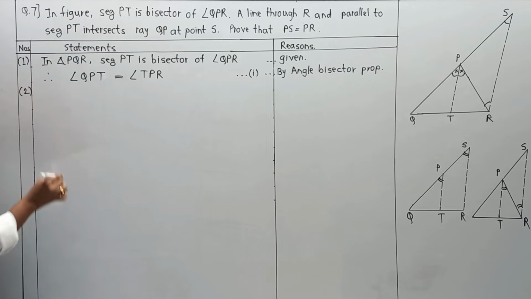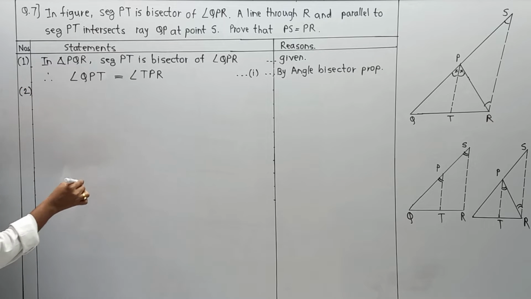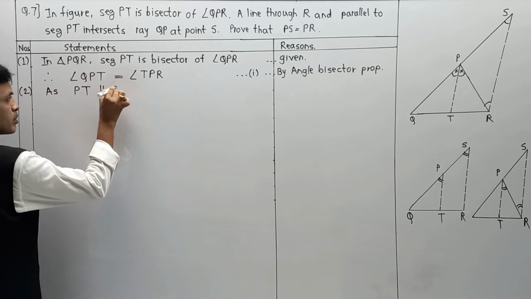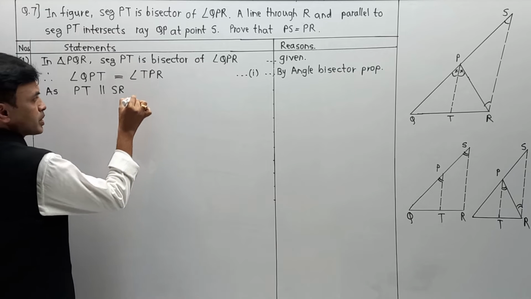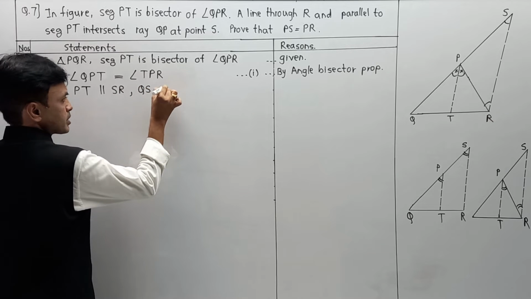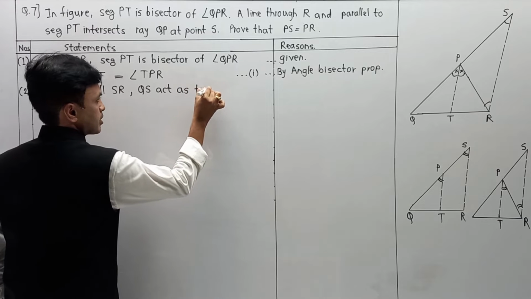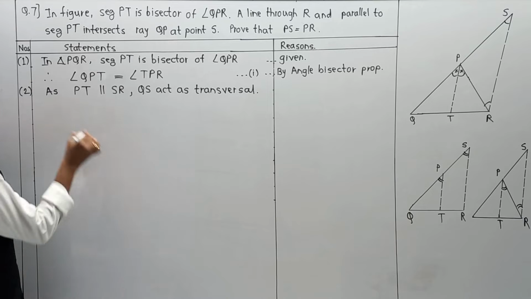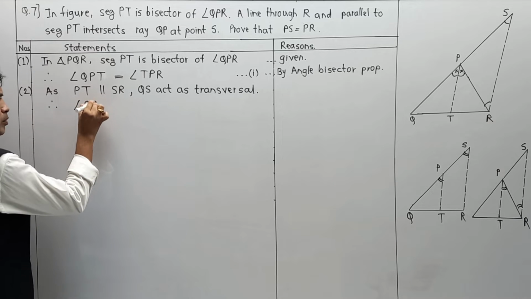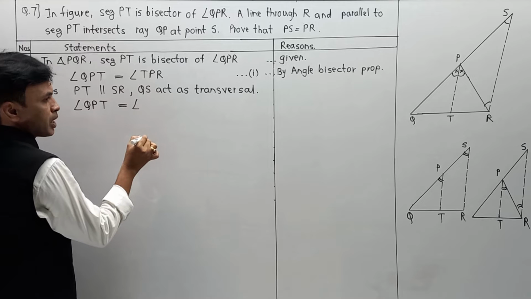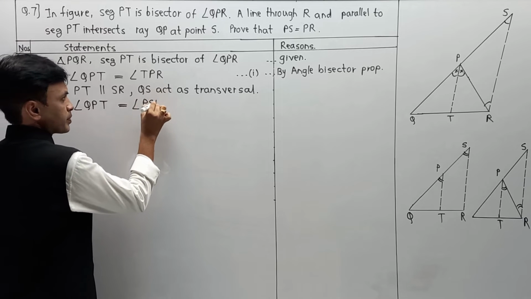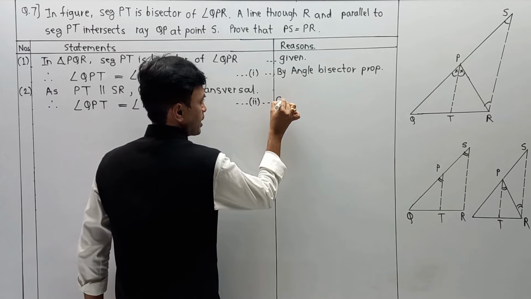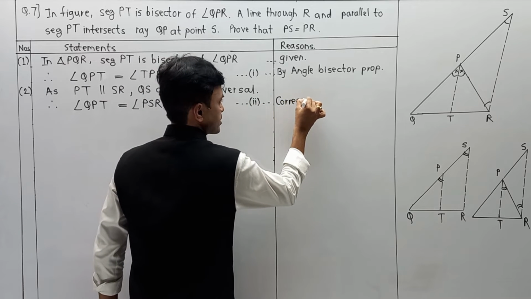So in the second, PT is parallel to SR, and QS acts as a transversal. Therefore angle QPT is equal to angle PSR. I am going to give it as equation number 2, and the reason is corresponding angle test, or corresponding angles.